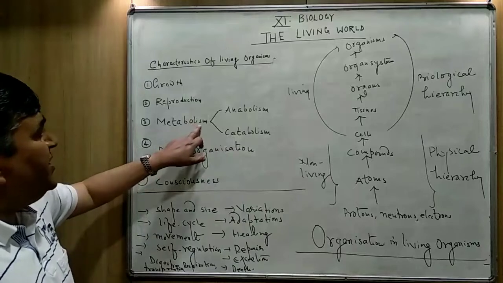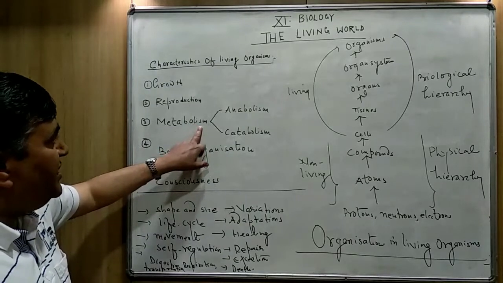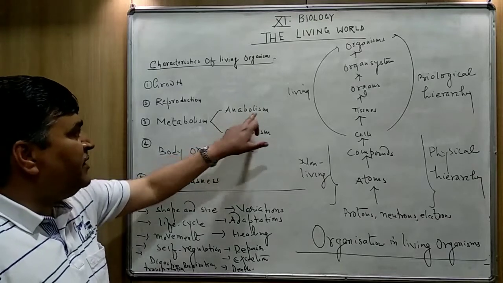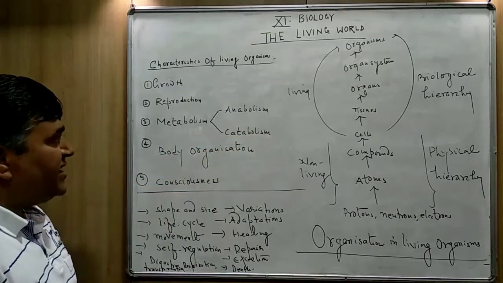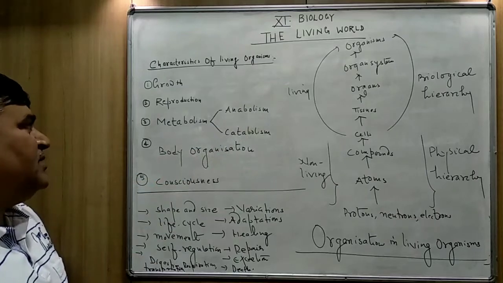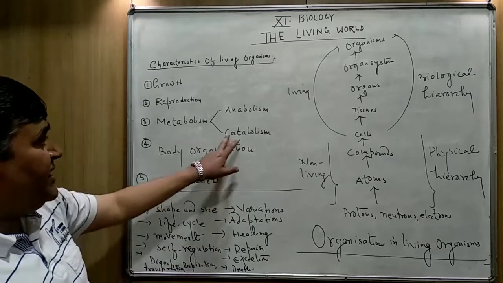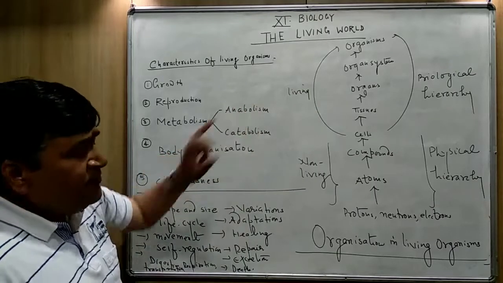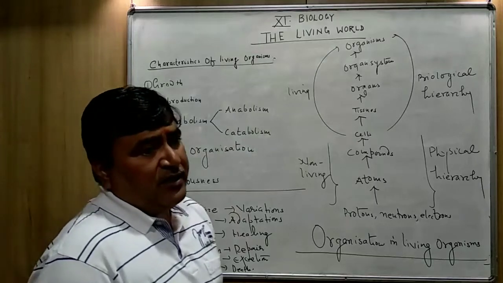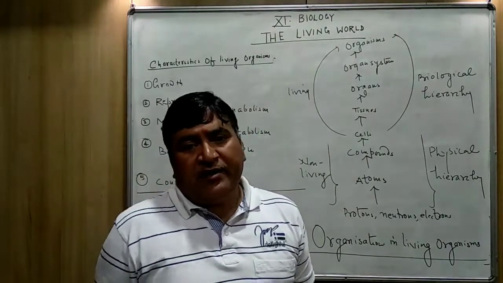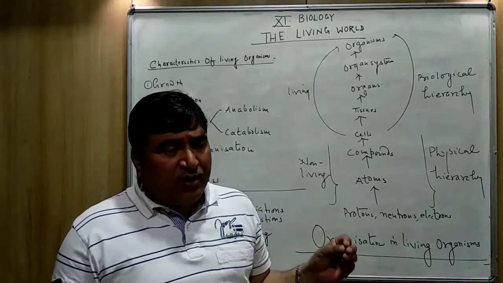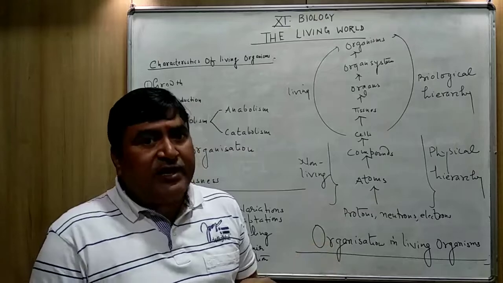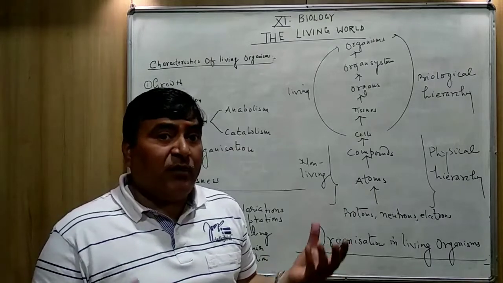So here the process of metabolism is mainly divided into how many parts? You can see here anabolism, and the second one is the catabolism. Anabolism means anabolic reactions, and catabolism, that is catabolic reactions. What is anabolism? Anabolism is the process in which the simpler molecules are combined together to form the complex molecule.